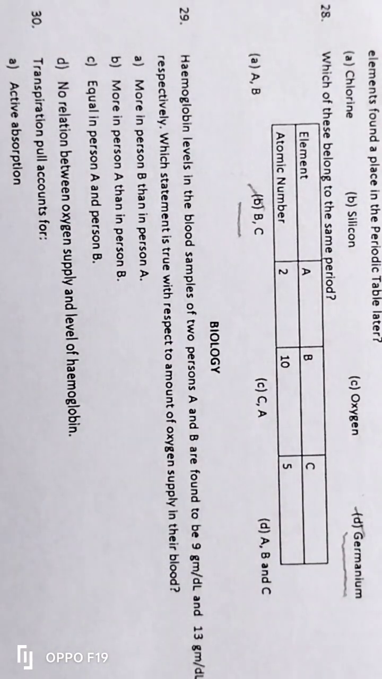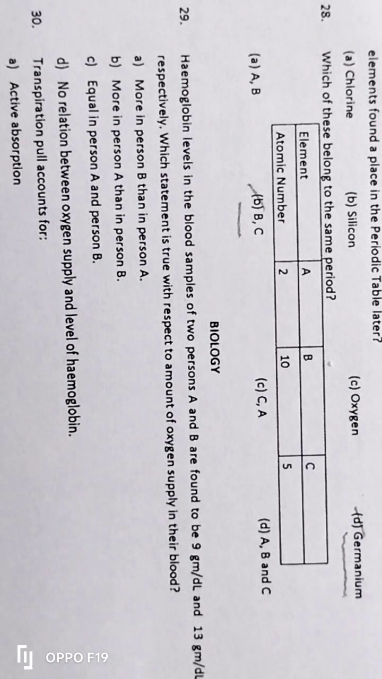Now let us go to the 29th question. Hemoglobin levels in the blood samples of two persons A and B are found to be 9 gram per deciliter and 13 gram per deciliter respectively. Which statement is true with respect to the amount of oxygen supply in their blood? Option A: more in person B than in person A. Option B: more in person A than in person B. Option C: equal in person A and person B. Option D: no relation between oxygen supply and level of hemoglobin.